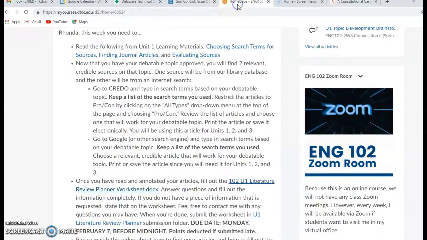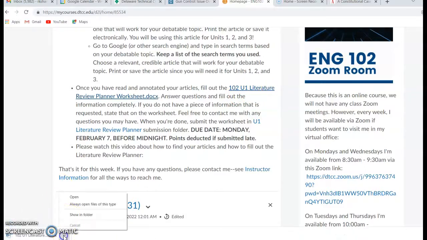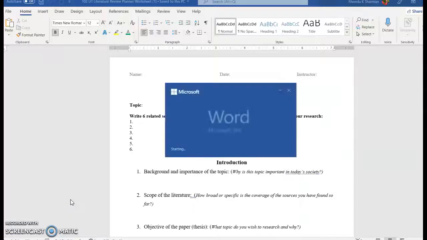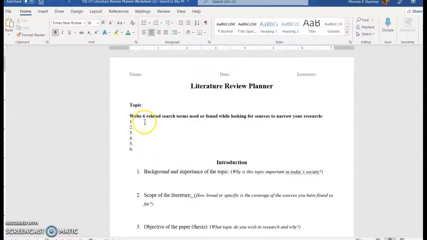All right, so once you've found your 2 articles, then you're going to fill out the Literature Review Planner worksheet. There's a link here to the document, and it's just a worksheet, and you'll simply fill it out. The first part asks for the search terms that you used when you were finding your 2 articles, so make sure you kept track of those and list those.